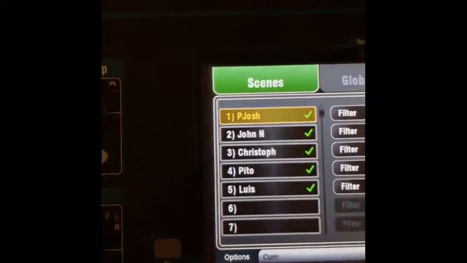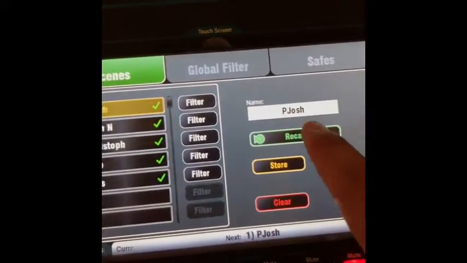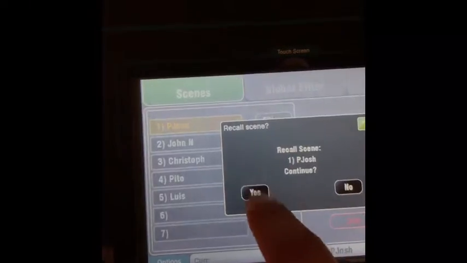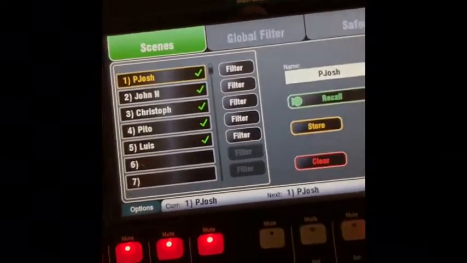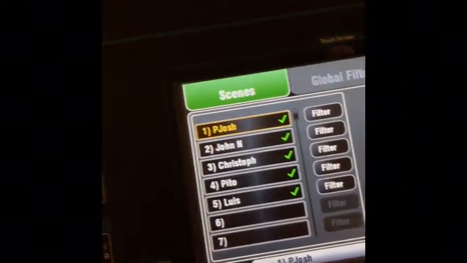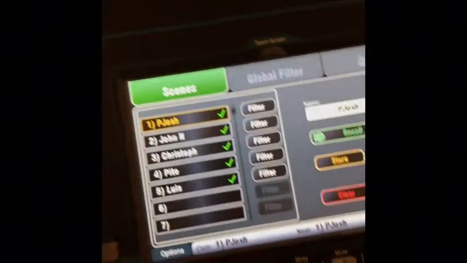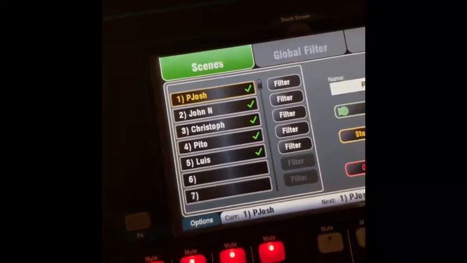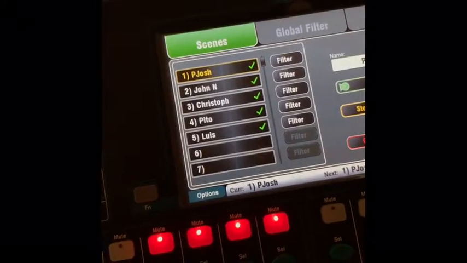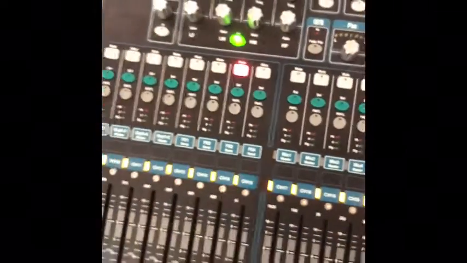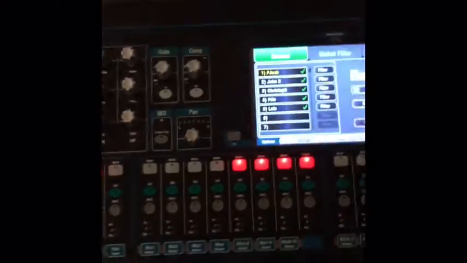So what I do is go here, hit recall, and it recalls all my settings. What I want is for everybody to have their own profile, so the changes that you make will be based on what you hear. When you make changes on the board during a service, it'll be in your profile.